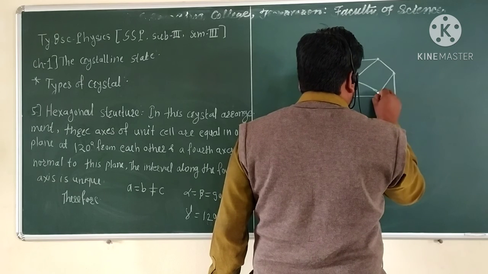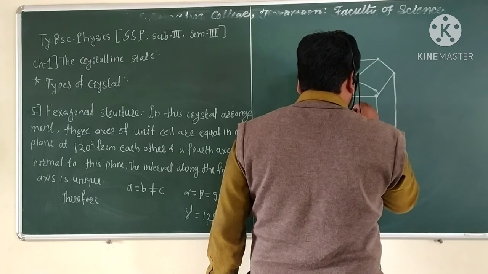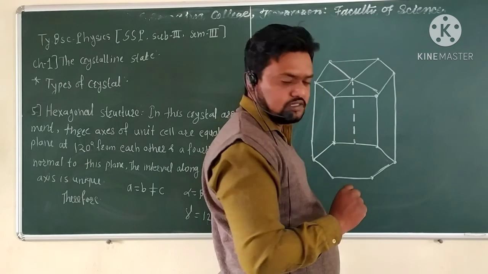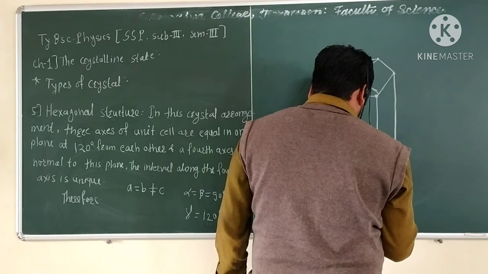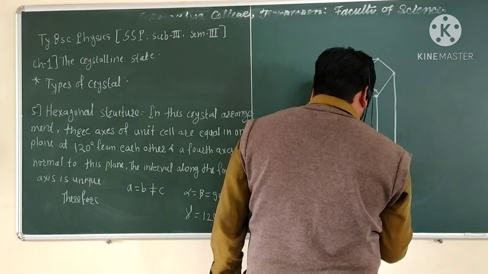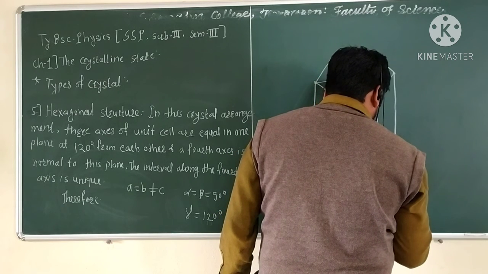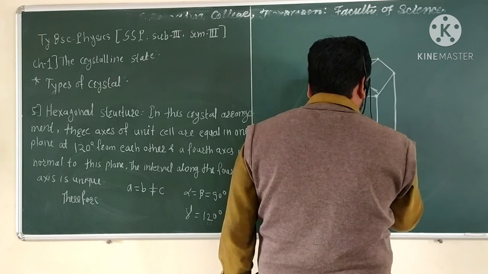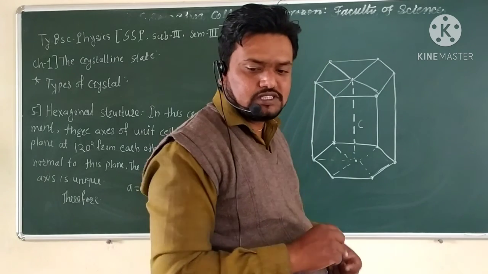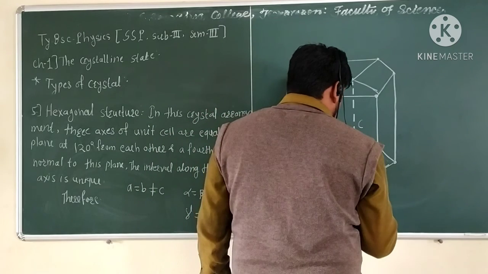and this side is considered as C, the third side which is different from these sides, and the angles are alpha, beta and gamma.